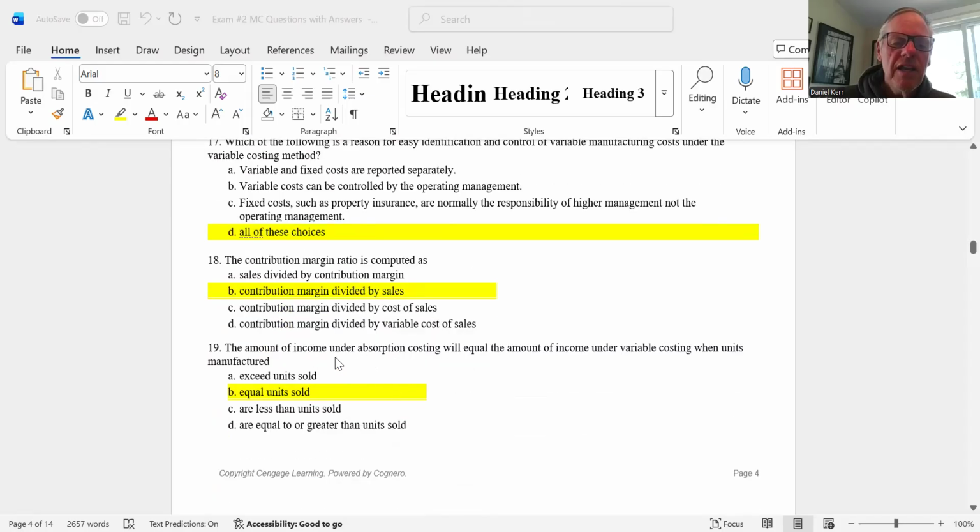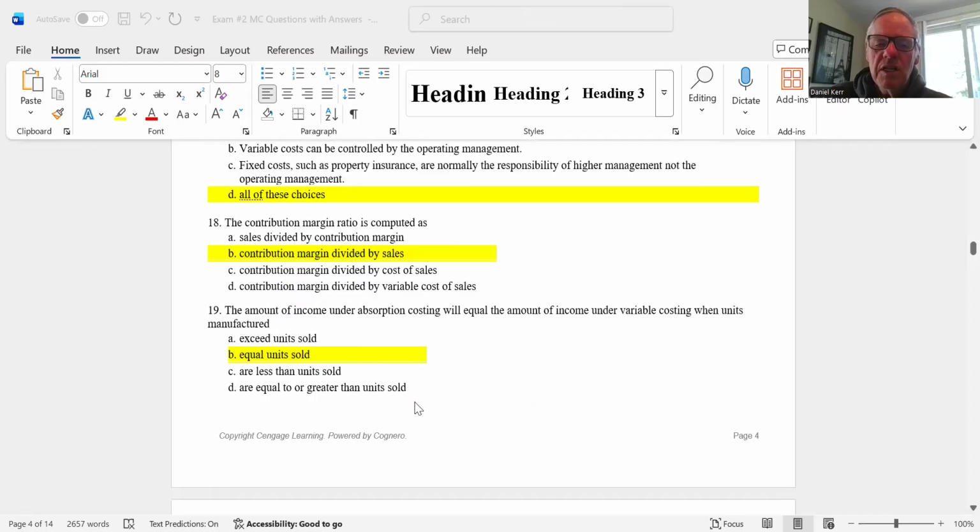Number 19, the amount of income under absorption costing will be equal to the amount of income under variable costing. Remember the little chart that I gave you, which will come in handy. They'll give you the same results if the number of units manufactured is equal to the number of units sold. So the answer there is B. That's the one scenario when you're going to get the same net income under absorption costing and under variable costing.